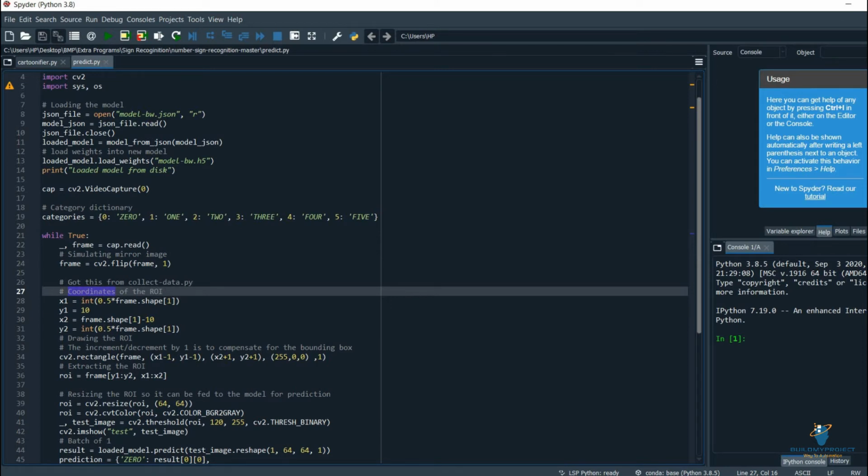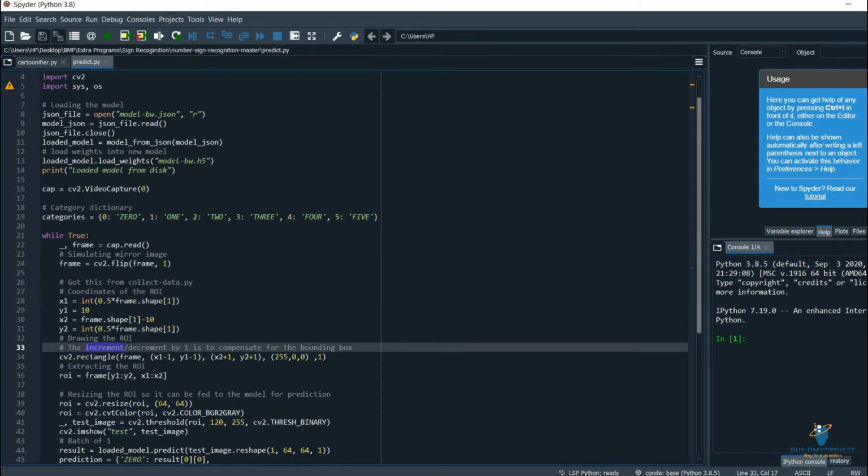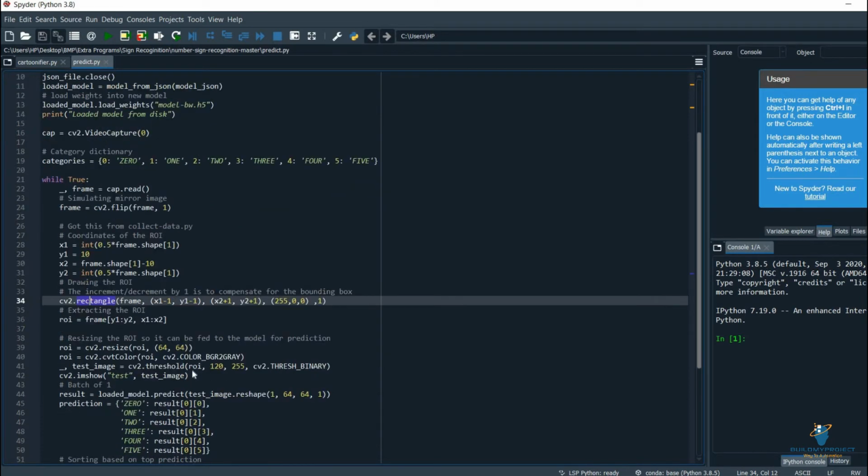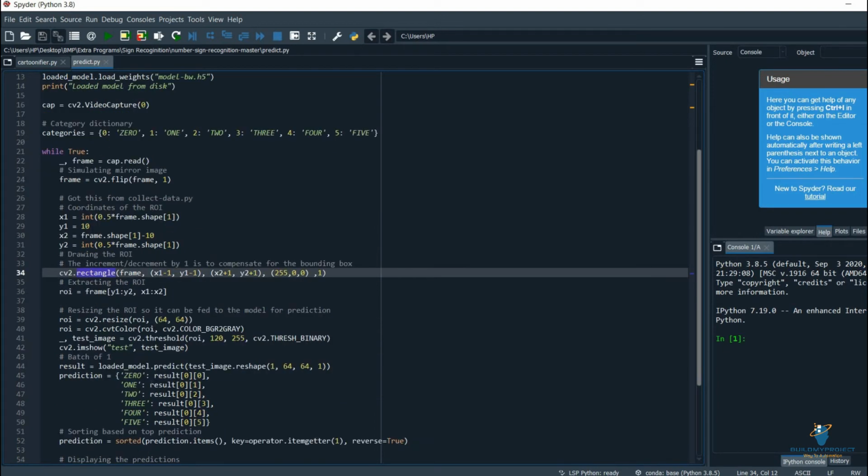Same, it is just going with the coordinates part, that is cv2.rectangle, that is the shape of the frame. X1 minus 1, Y1 minus 1. Basically, we are just trying to increment and decrement the frame. That is a bounding value. After that, we are just trying to resize the whole frame. It should basically cover the finger inside the camera, that is inside the frame. And based on that, it will try to predict the particular output or particular input.